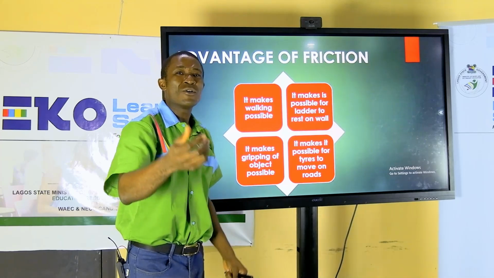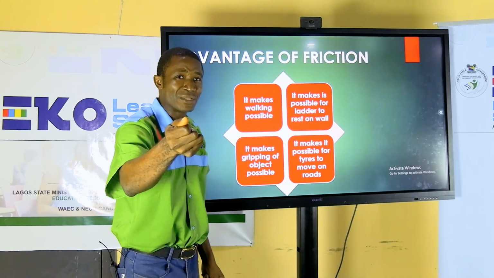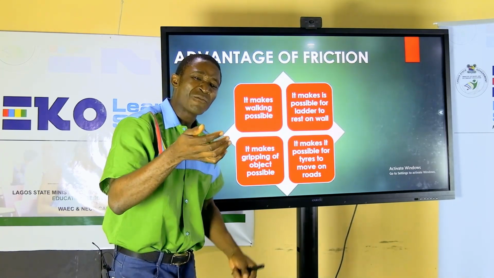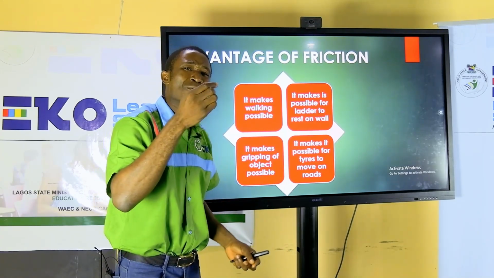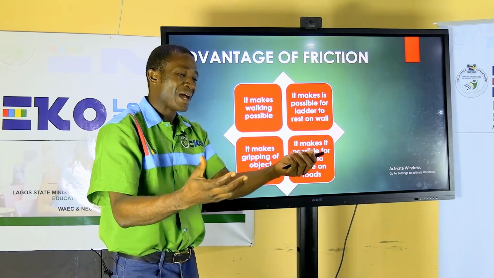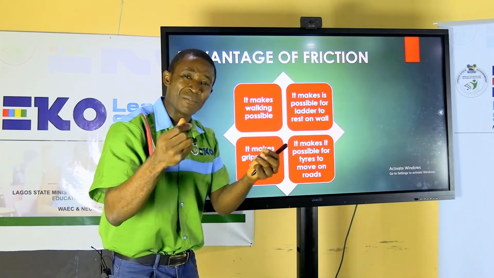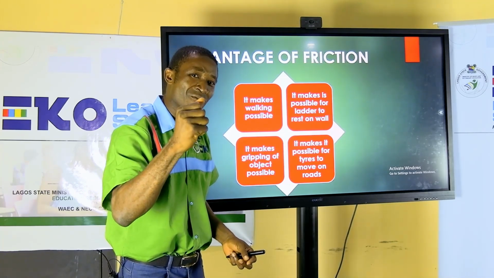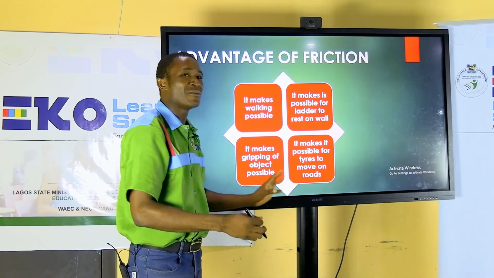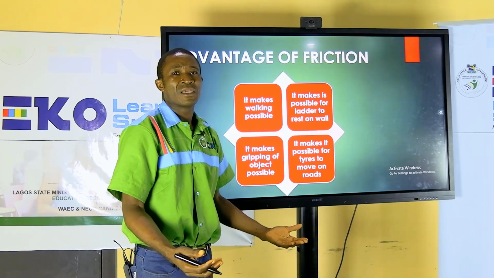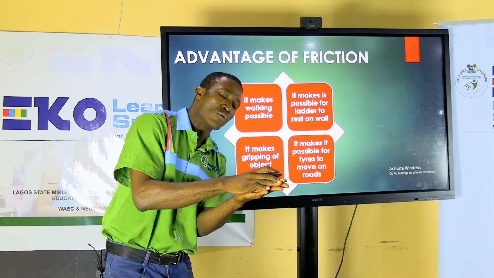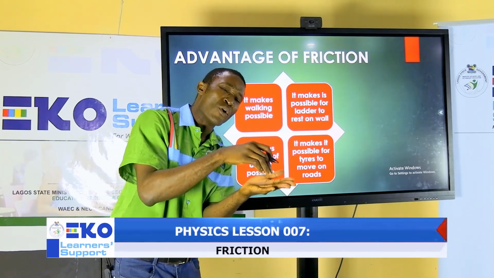So if you are holding something that is slippery, it means that the frictional force between that object and your hand is poor. But when your hand is dry and you grab something that is not slippery, you feel that you can hold it firm because then the frictional force is high. Look at this part. It makes it possible for tires to move on the road. Now, imagine a road that is very slippery. It means when you place the tire on that road, it will not have a grip on the road.